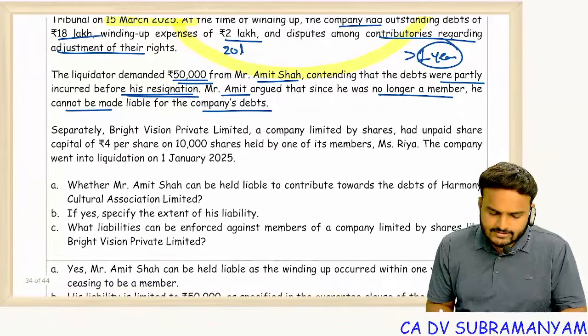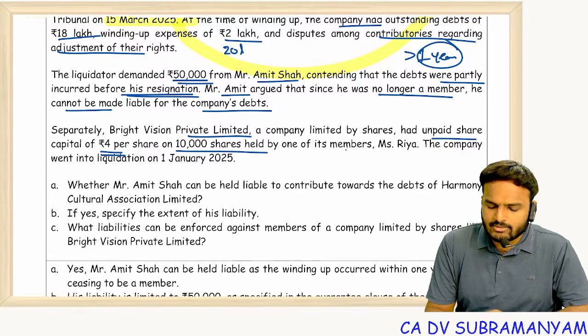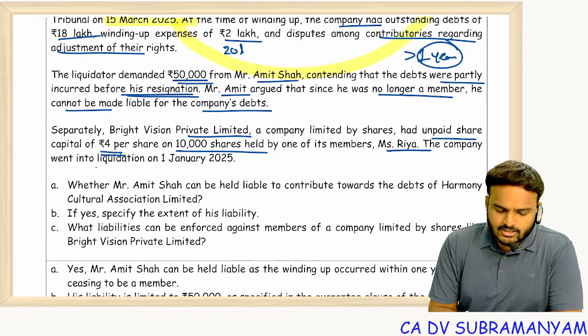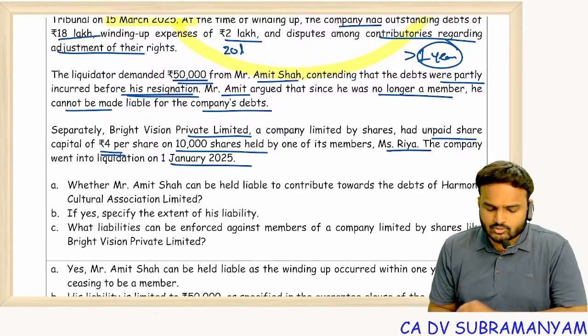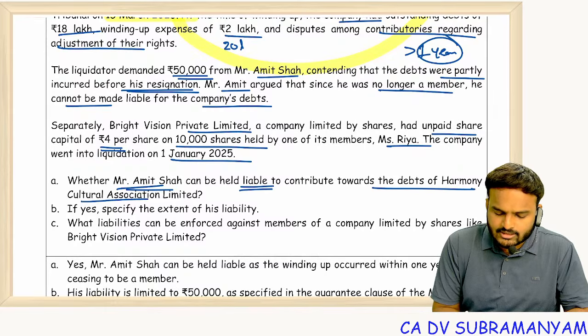Okay. Separately, Bright Vision Private Limited, a company limited by shares, had unpaid share capital of 4 per share on 10,000 shares held by one of its members, Ms. Ria. The company went into liquidation on 1st January 2025. Whether Amit Shah can be held liable to contribute towards the debt of the company?